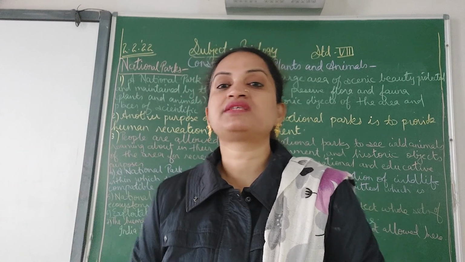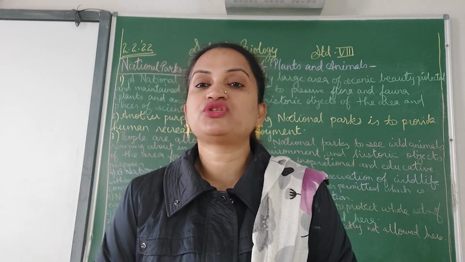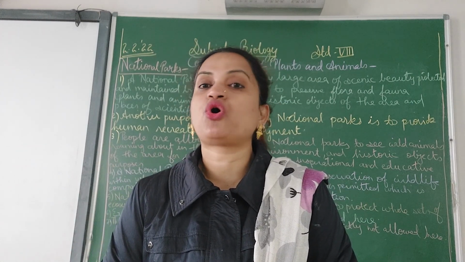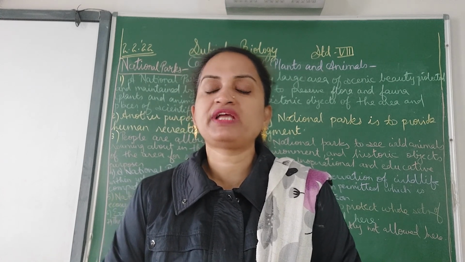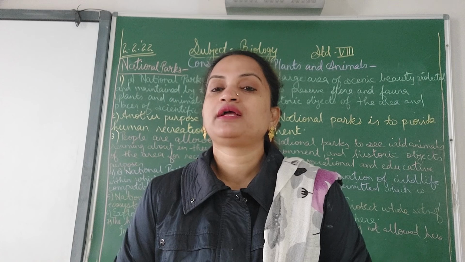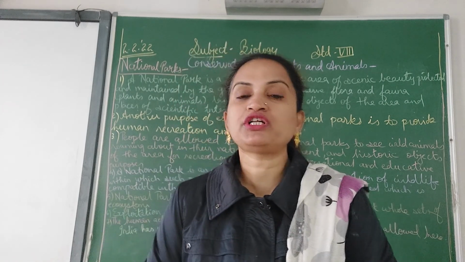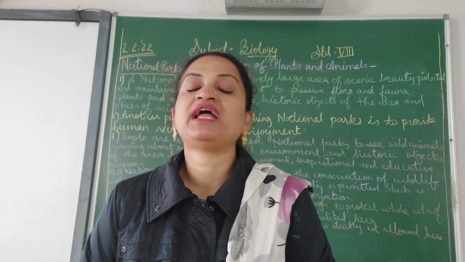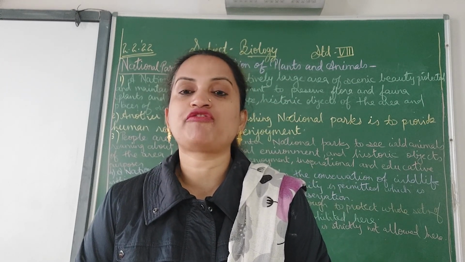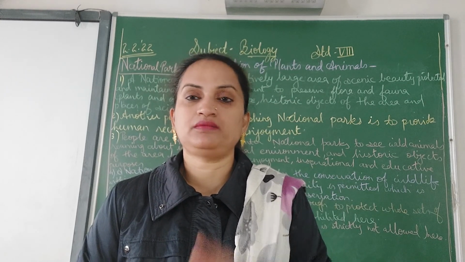But national parks are the areas where the natural resources are not exploited for any reason. Many of the ways by which we affect nature have to be controlled if we want to maintain the natural or scenic beauty of our beautiful environment.